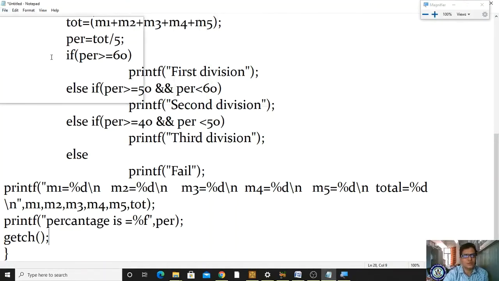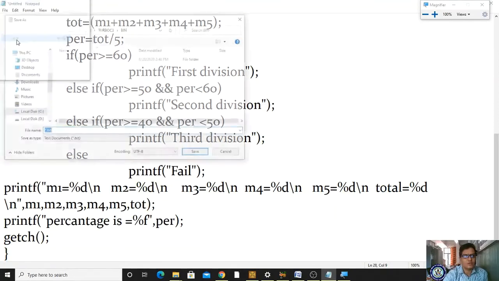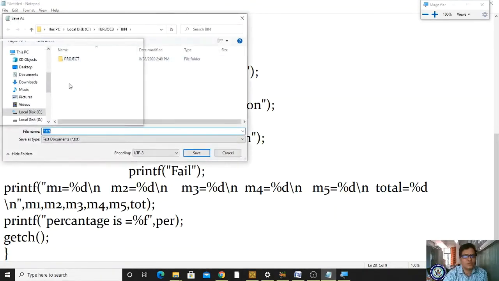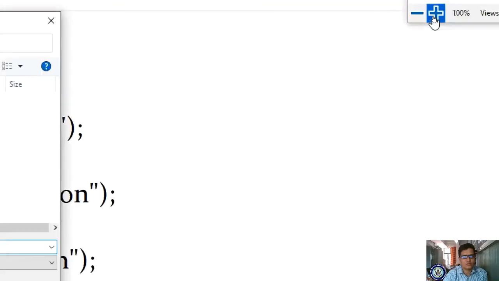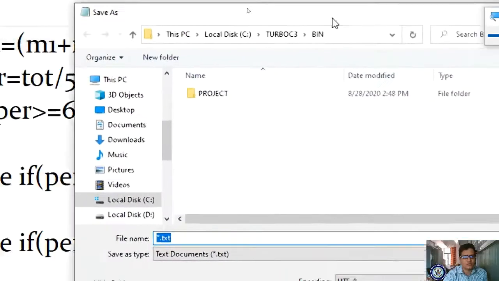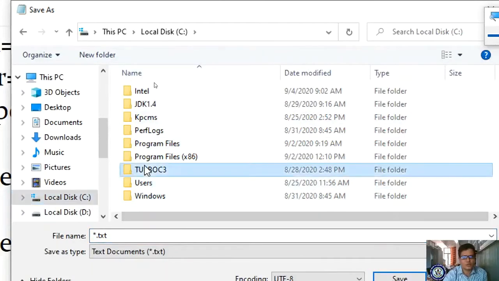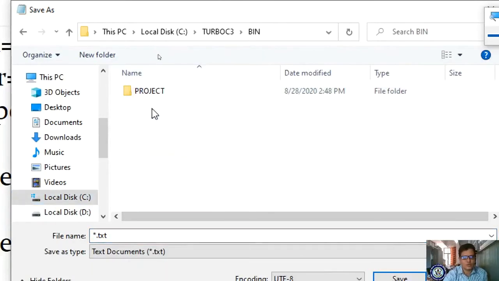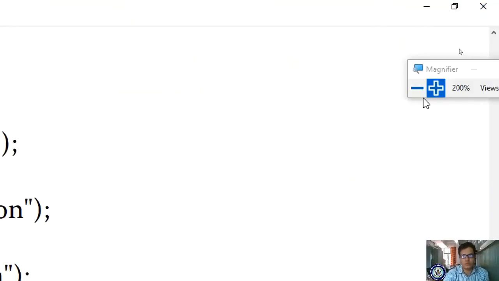So for your understanding purpose only, file, I'm saving. While saving, it is giving like this. We take full screen. Now with C drive, what you are doing? Turbo C3, in the Turbo C3 bin folder, and which program is it? percent.c I'm saving. Clear? Yes.